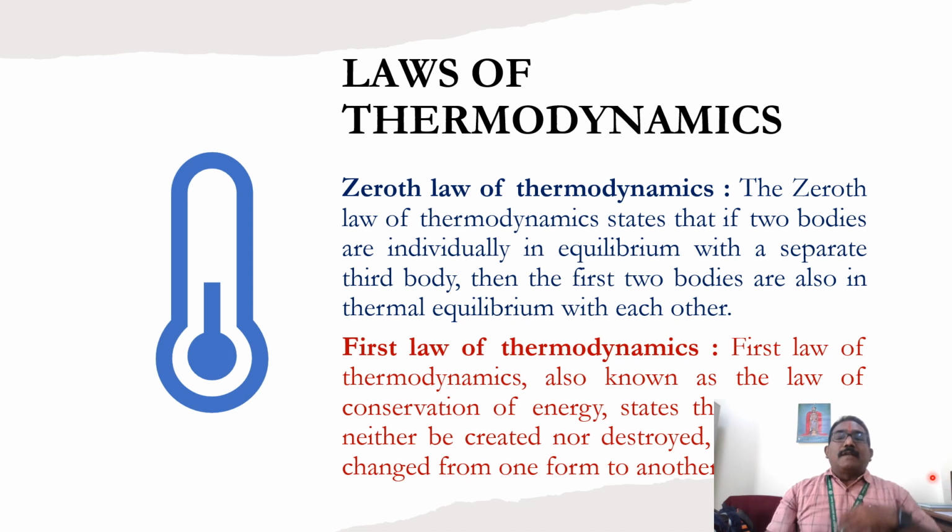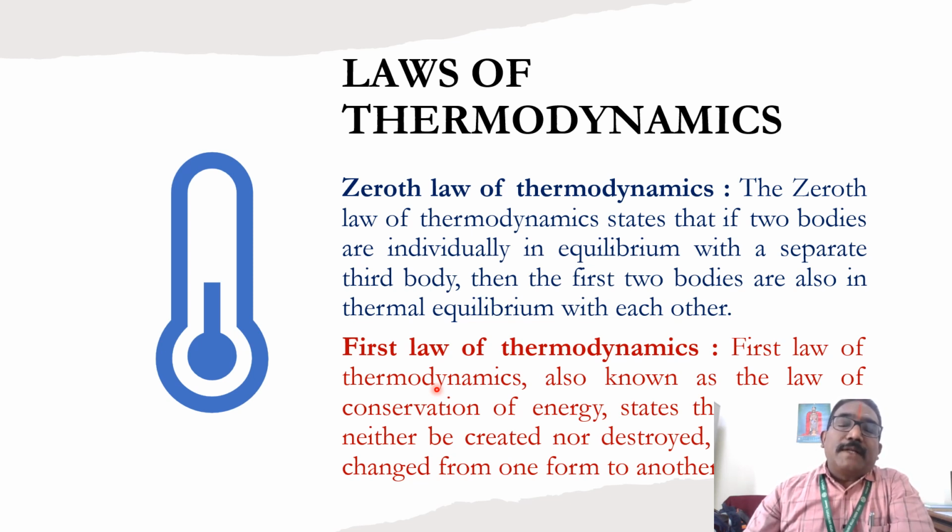Next, the first law of thermodynamics. It states that the amount of heat supplied to the system is equal to the sum of the change in internal energy of the system and the work done by the system. It is also known as the law of conservation of energy. What is the law of conservation of energy? Energy can neither be created nor destroyed.